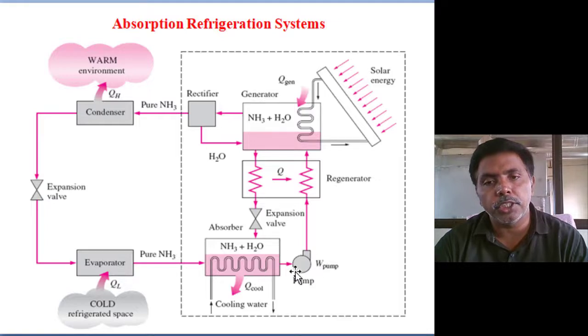That rich mixture is circulated by the pump. Again lean mixture is prepared, because ammonia is evaporating. The lean mixture again enters into the absorber. This is one cycle, and this is one cycle. Clockwise direction cycle is called heat engine, we are assuming. Anti-clockwise direction is the refrigerator. The clockwise direction, anti-clockwise direction we are assuming.